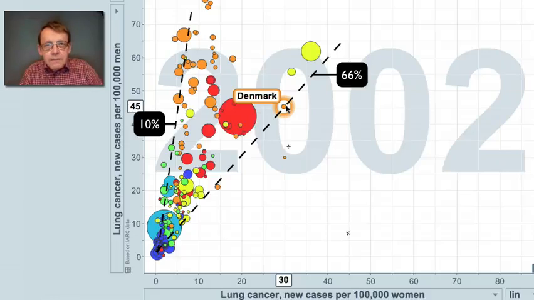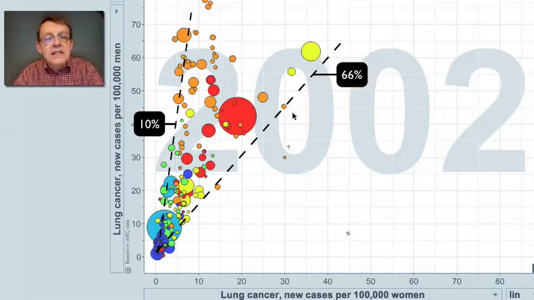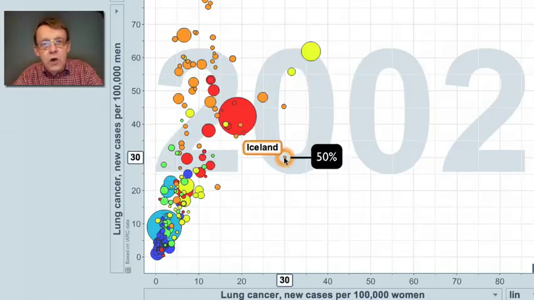And of course, the reason for this you understand. The main cause of lung cancer is smoking. And in different countries, the frequency of smoking varies between men and women, and it also varies what proportion of men and women smoke in the countries. And interestingly enough, there's only one country in the world, Iceland, where the frequency of smoking is the same in both men and women. And therefore, it's now gender equity in lung cancer in Iceland.